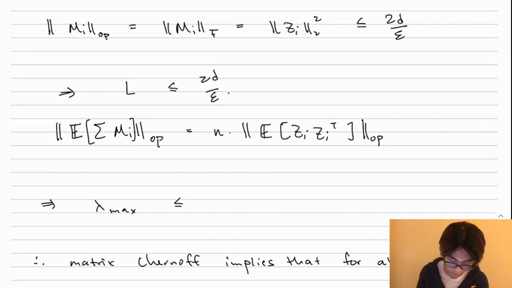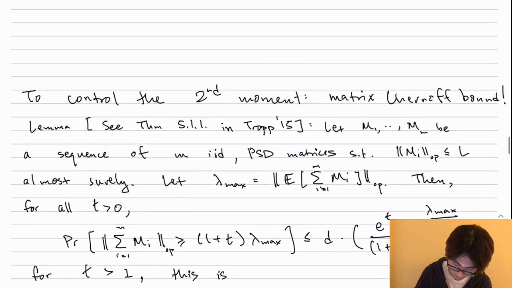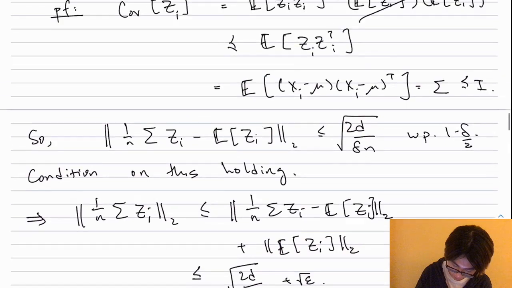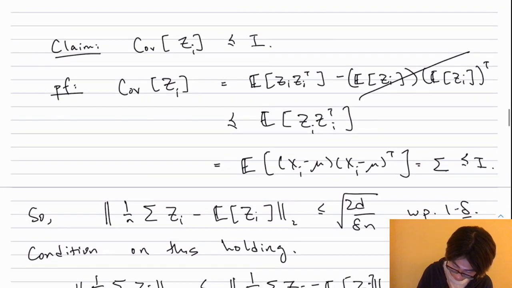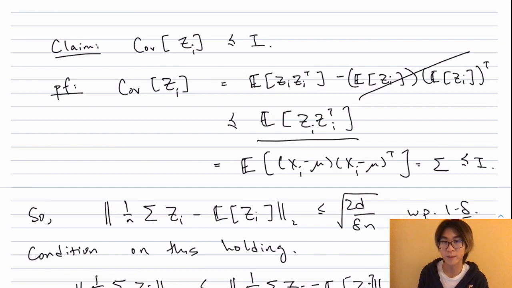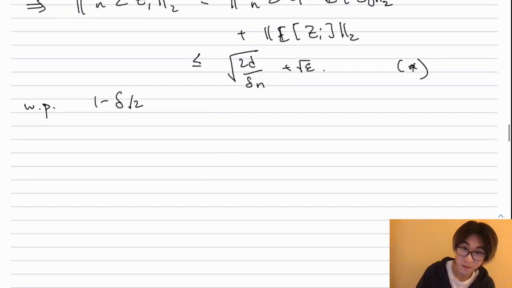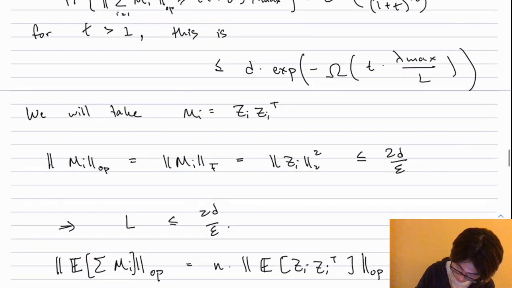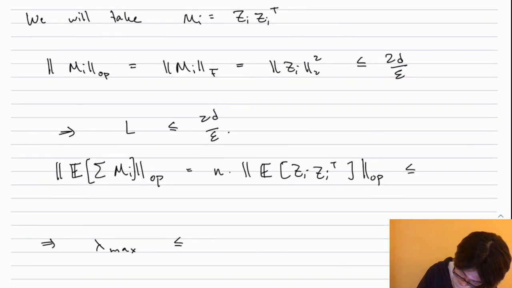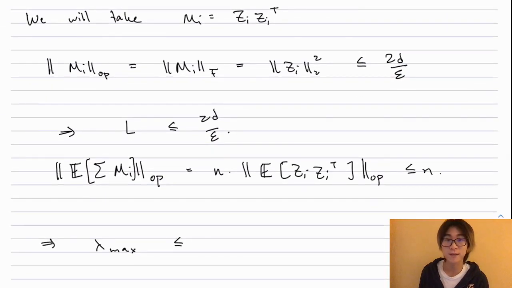Secondly, we know that the spectral norm of the expectation of the sum of the M_i's is equal to n times the operator norm of the expectation of z_i z_i transpose. And we essentially just proved, at least in the proof of this lemma, that the expectation of z_i z_i transpose is spectrally upper bounded by the identity. And that means that this quantity is at most n. Or in other words, lambda max is at most n.